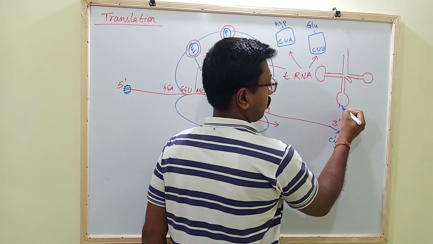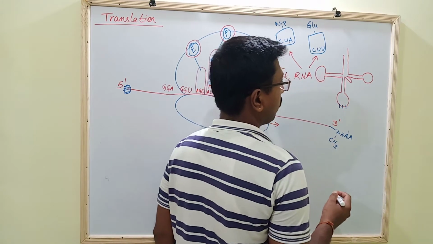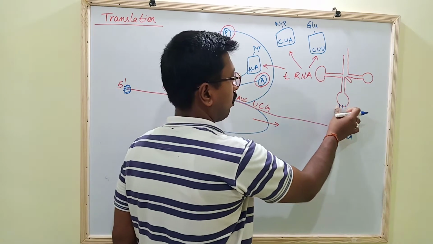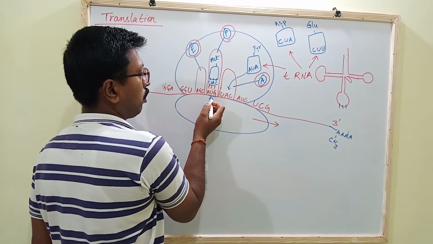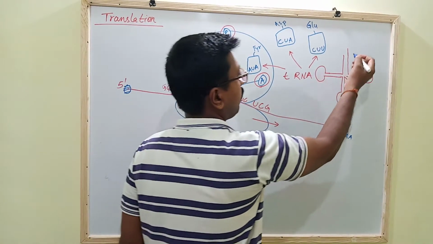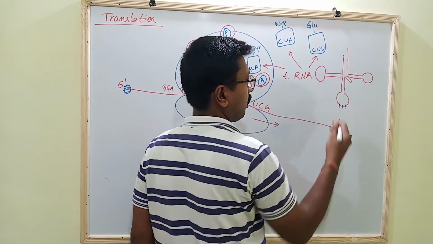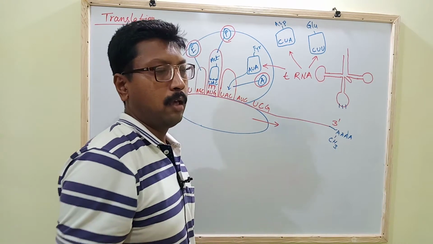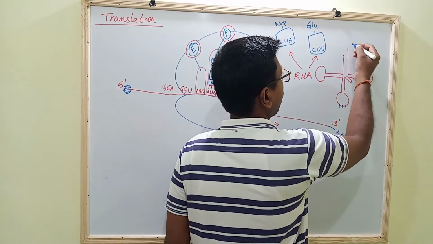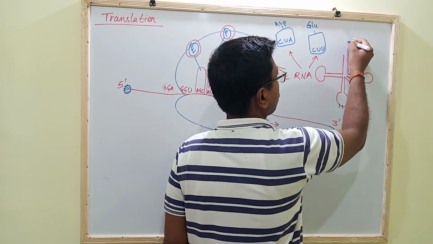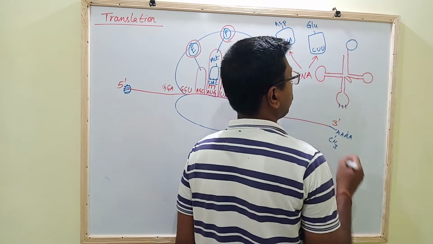and this site is called the anticodon site, and this anticodon is matched here with the codons. Every tRNA has one single amino acid at this site.